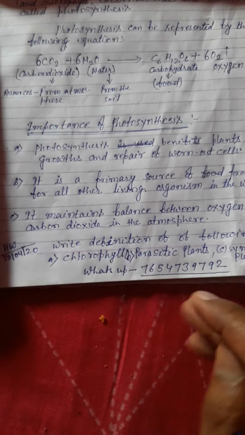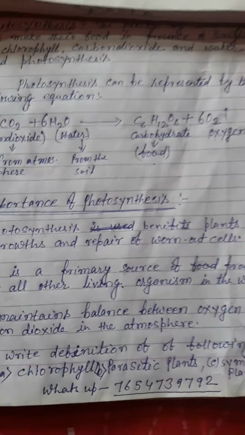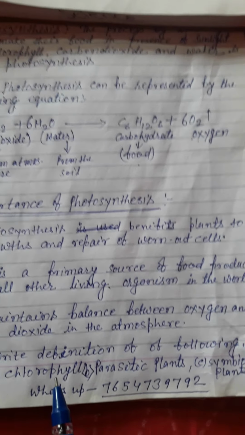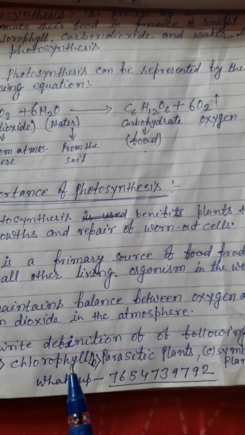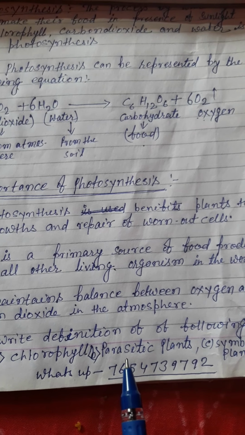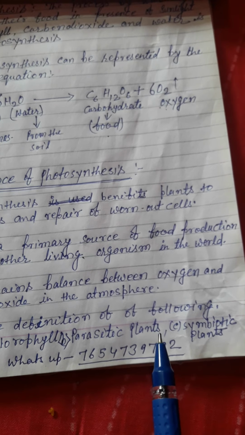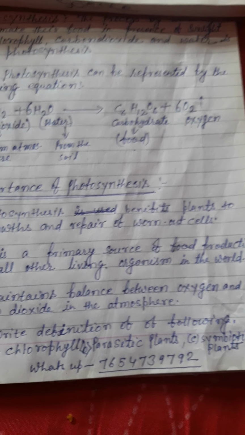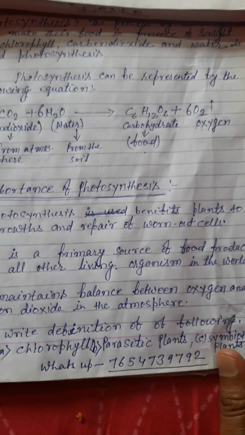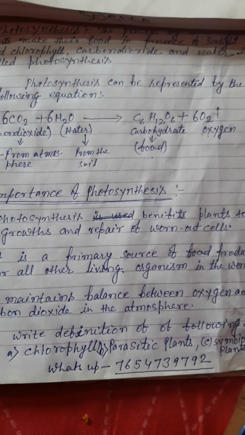Now, in this chapter, I am giving you some homework, and I believe that every student will do this. First, chlorophyll: write the definition of chlorophyll, where you observe chlorophyll and chloroplast also. Second, parasitic plants: which category of plants is known as parasitic plants. And third, symbiotic plants. If you study the books carefully, then you can give the answers to these definitions.